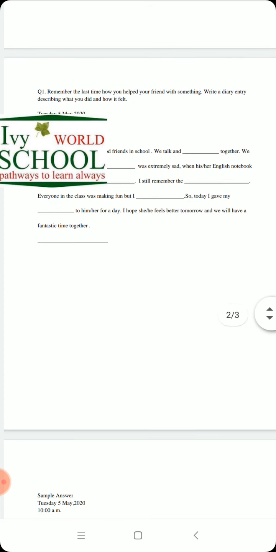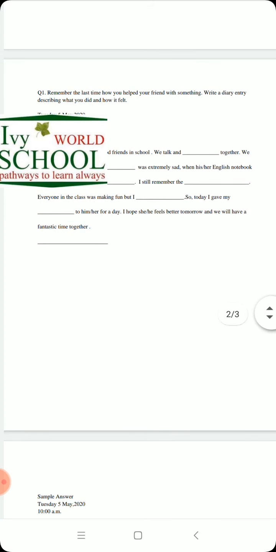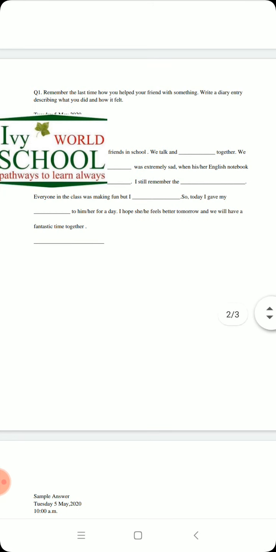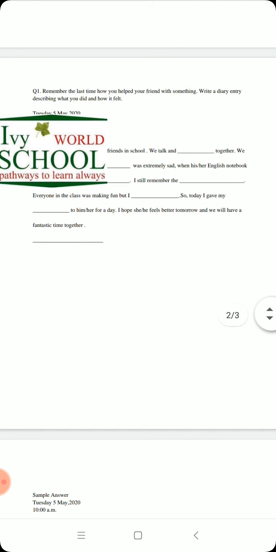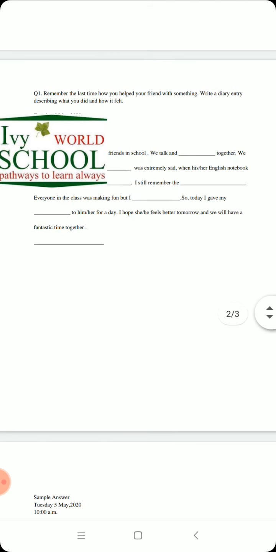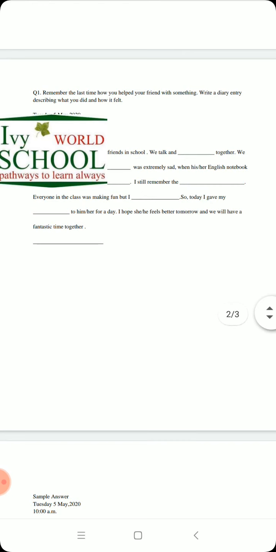"I hope when he or she feels better tomorrow, we will have a fantastic time together." And at the end, you're going to write your name. So today you have to fill in the blanks to complete the diary entry. And in the next lesson, children, you will be writing your own diary entry to complete.